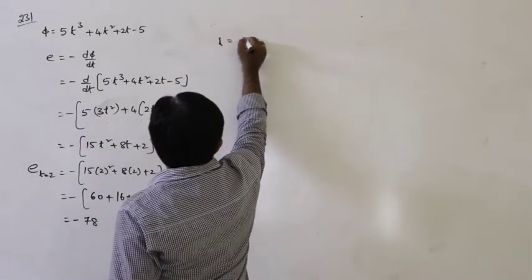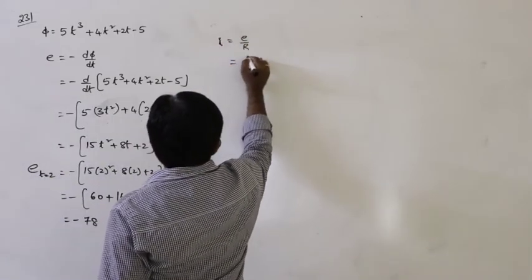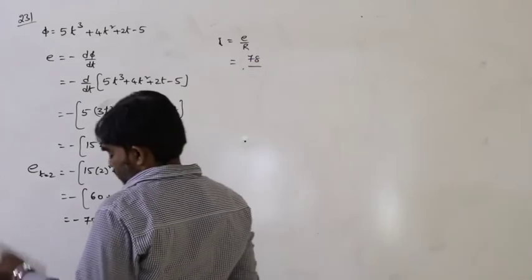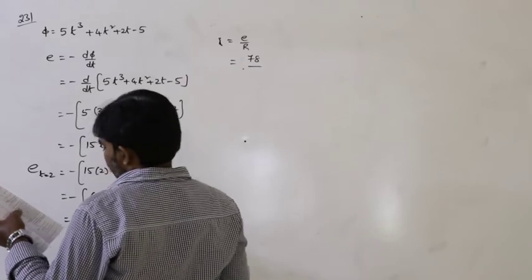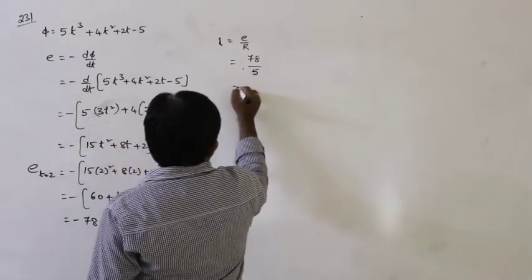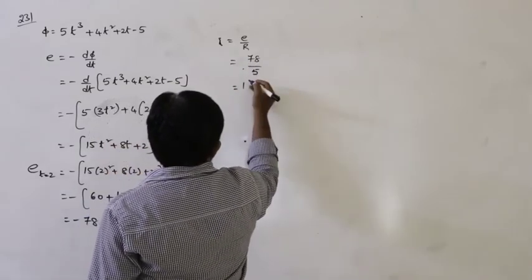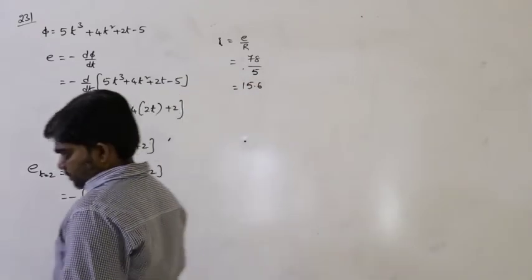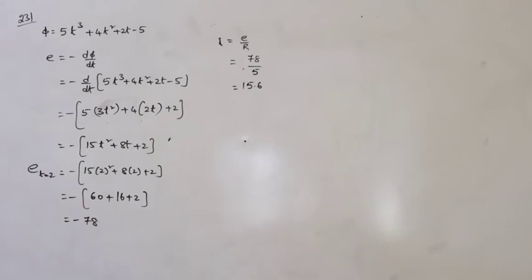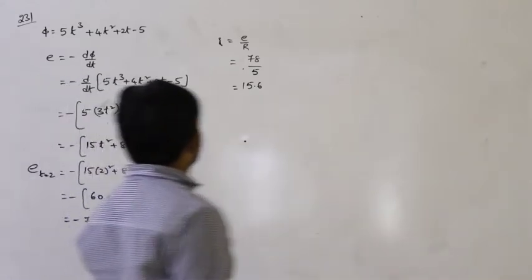Current can be written as EMF by resistance. The magnitude 78 we have to consider, divided by resistance 5 ohms, that is 15.6 amperes. That is the current produced.